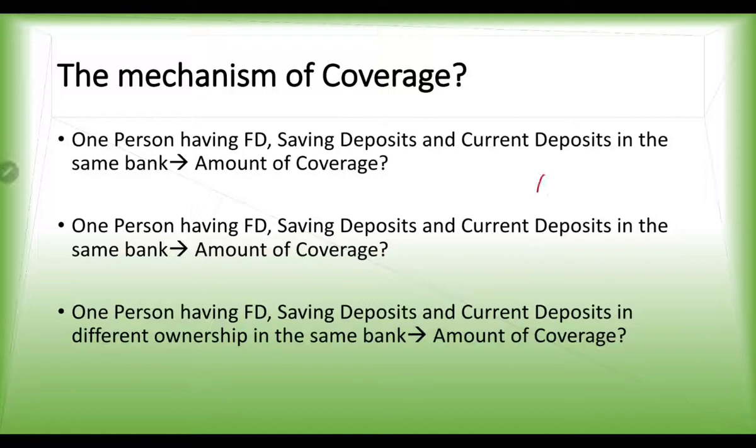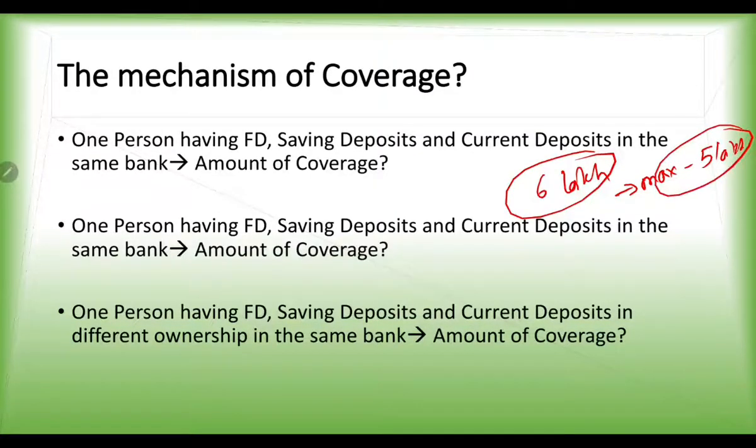Suppose a person has deposited around 6 lakh rupees. So how much money would he get? In that case, you have to be very sure that the maximum coverage is up to 5 lakh rupees only. So even in that case, you will get only 5 lakh rupees.